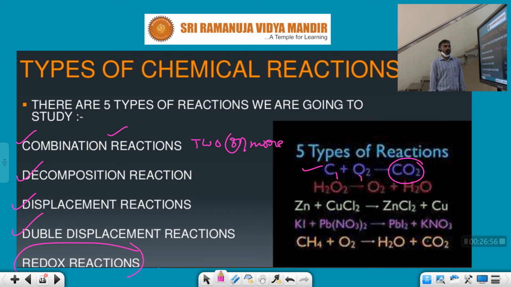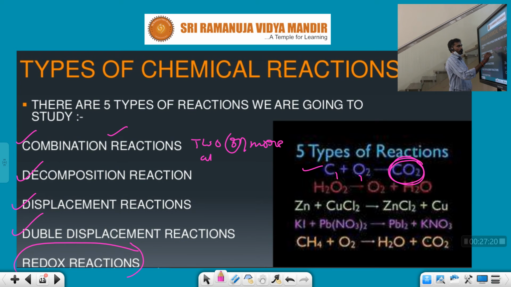This is called a combination reaction. Initially there are more atoms, molecules, or compounds, and they combine, but the new component formed is only single. The new one is compulsorily single, that is CO2. That's called a chemical combination reaction. This is the best example.